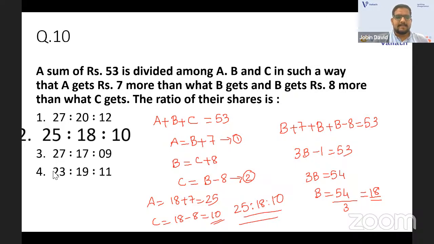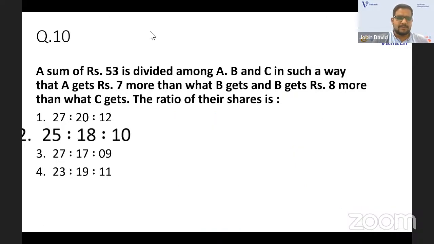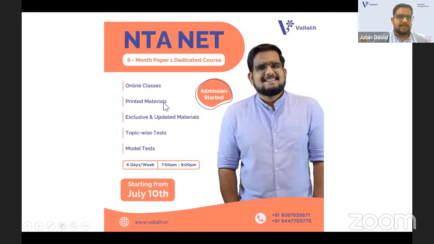Great going, guys. I think this was useful for you because all these formulas were discussed in our paper one classes. When you ask our students, it is being discussed. So for that, we are starting a paper one dedicated course for the 6-month NET, for the coming December NET. All 10 topics will be covered in a holistic manner, including maths, data interpretation, and teaching aptitude. Different faculties, the specialists of each subject, will be taking the classes.